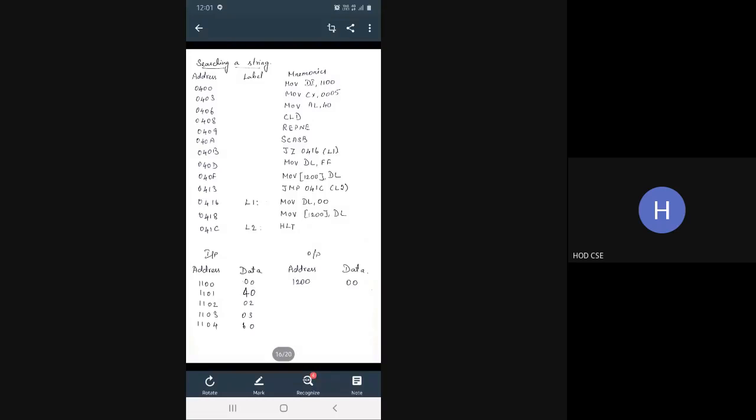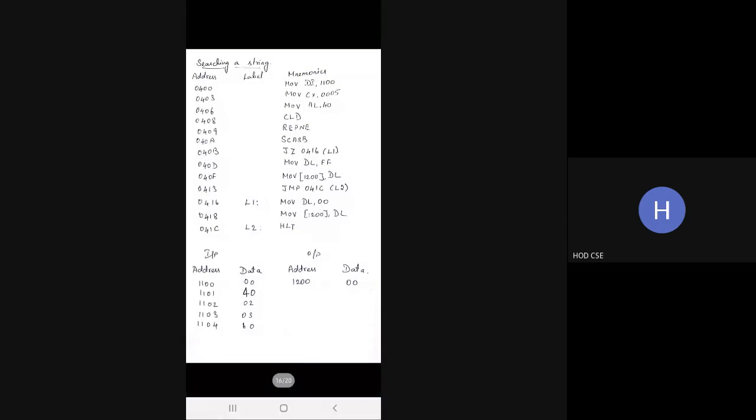CLD, clear direction flag, repeat not equal. So repeat not equal 40. The program should be repeated till it finds 40. For that, SCASB, scan string byte, then jump if zero.